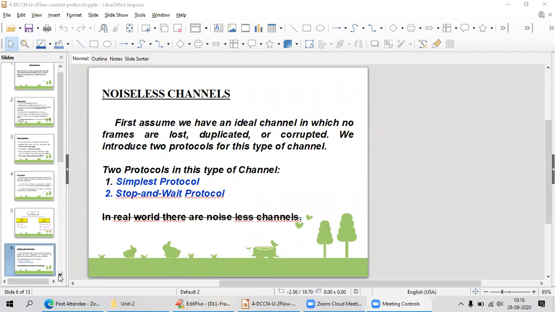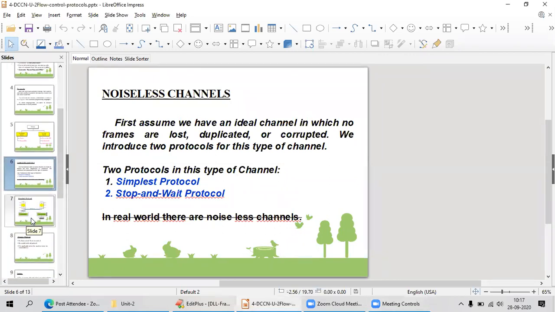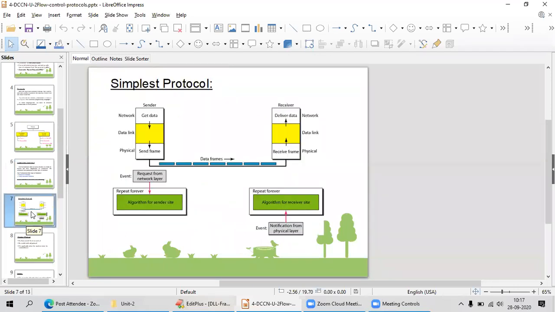We will see these two noiseless channel protocols today, the simplest protocol and the stop and wait protocol. Both protocols we are going to see today. That's it. For today we are going to see only these two.